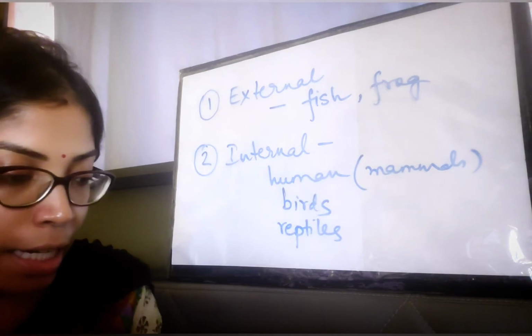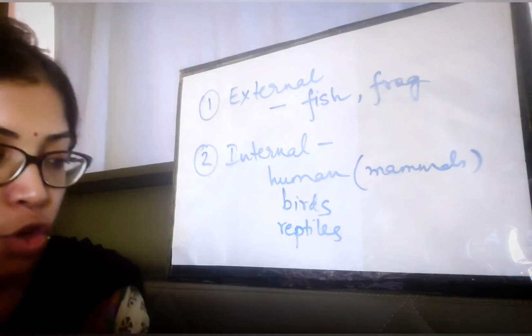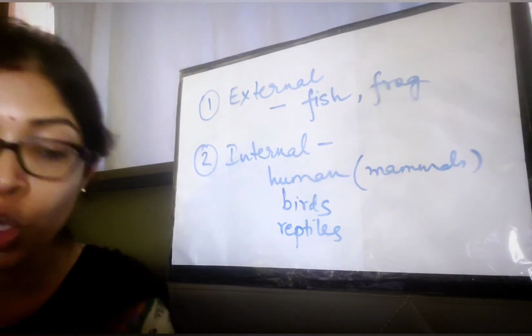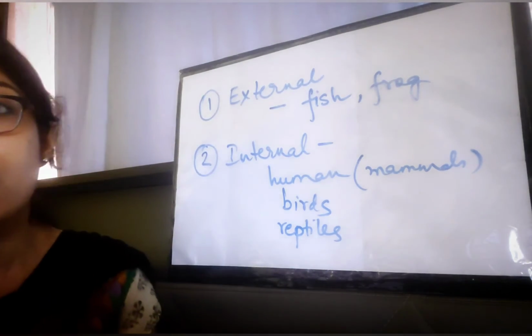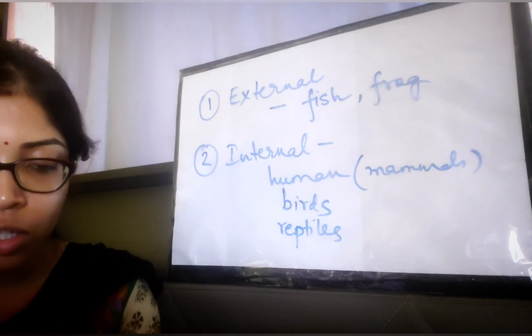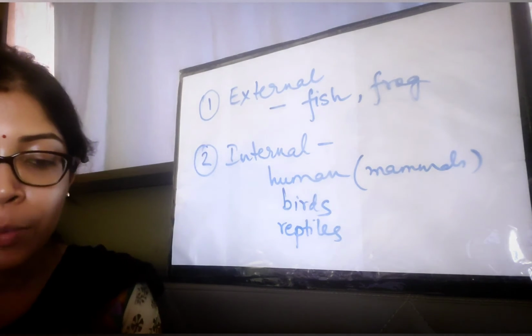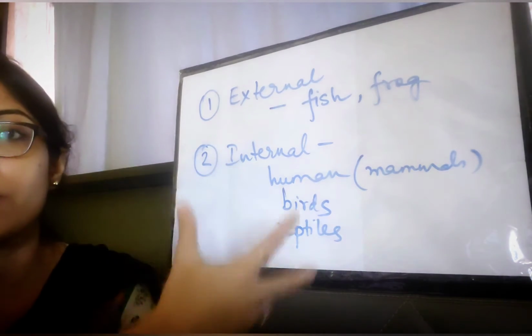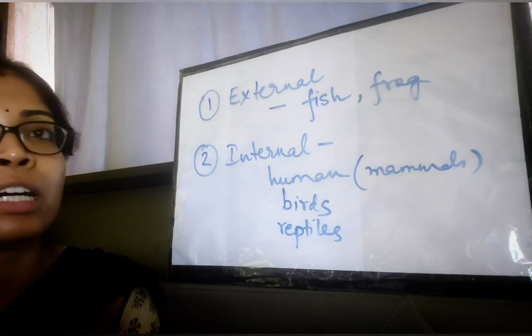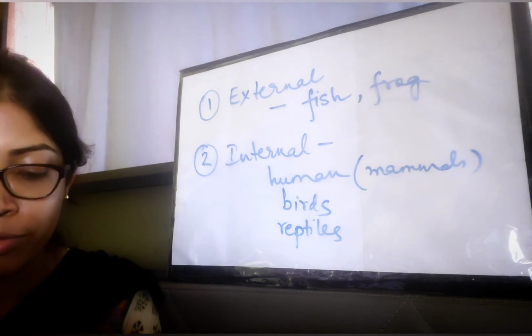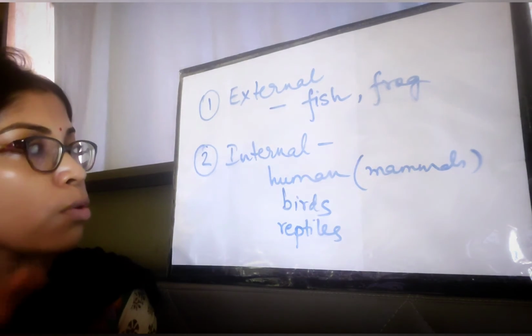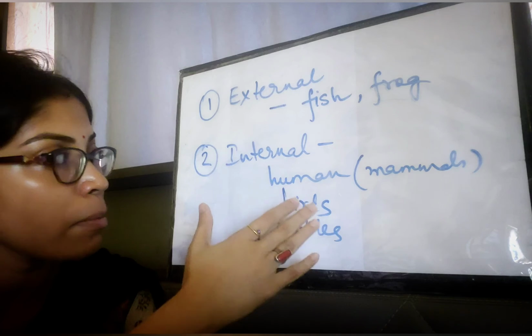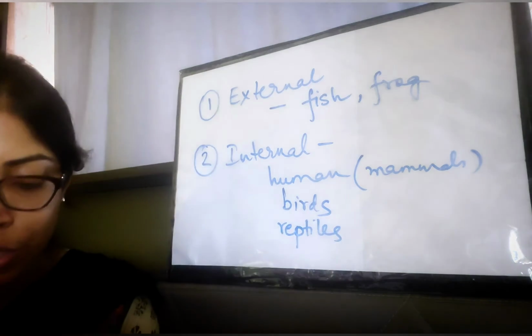Okay, next I will start talking about sexual reproduction in humans. Since this chapter is basically about how reproduction takes place in human beings, all these were the introduction part of this chapter. We now know that in human beings internal fertilization takes place.